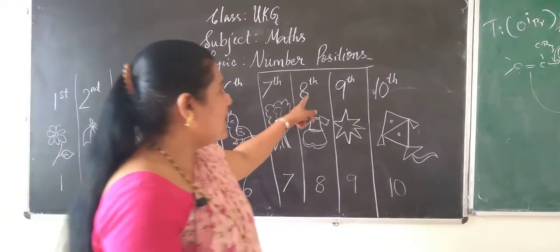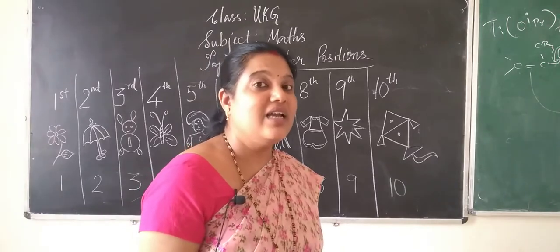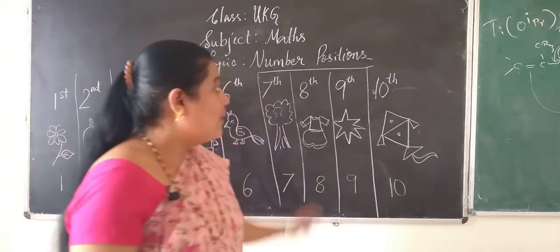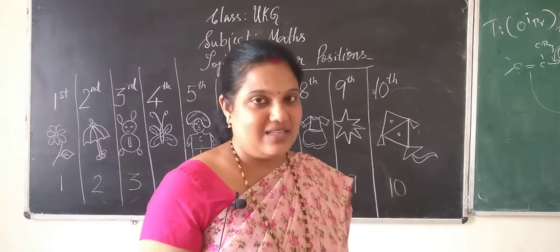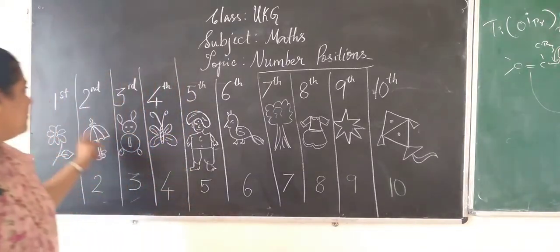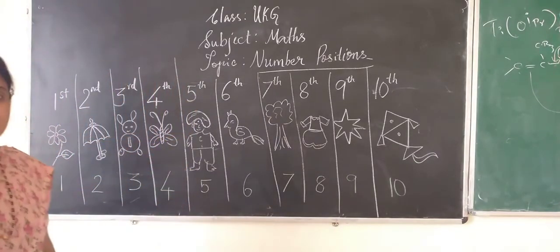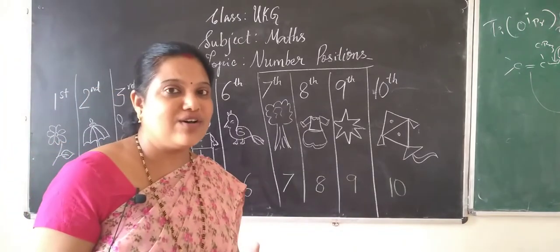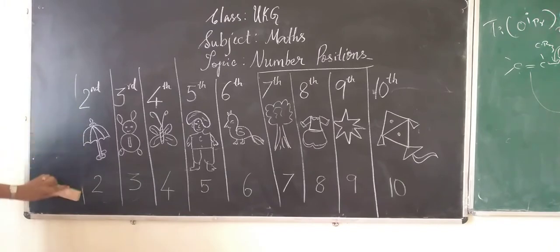Okay, what is there in the eighth position? There is a dress in the eighth position. Okay, what is there in the 10th position? Yes, there is a kite in the 10th position. Okay, what is there in the first position, children? First, that's a flower. Okay, now I'm going to erase these pictures.